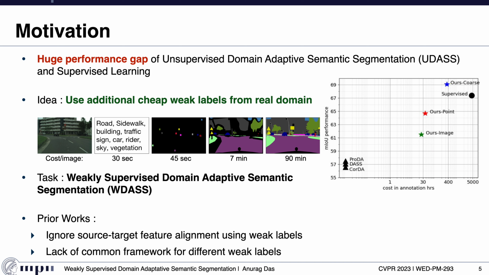There have been few works in this direction, however, with the following shortcomings. The prior works ignored the source-target feature alignment using the weak labels for adaptation, and they also don't have a common framework that can work well with all the weak labels. In our work, we solve these two problems and are able to bridge the gap between supervised learning and UDA with less budget.